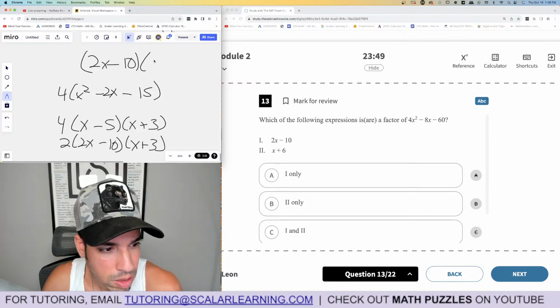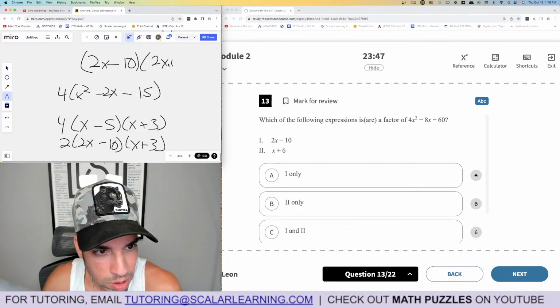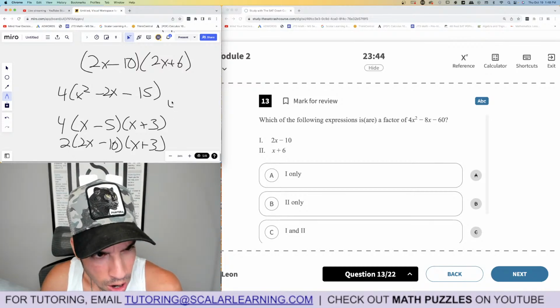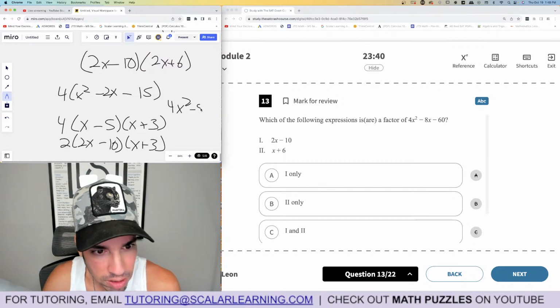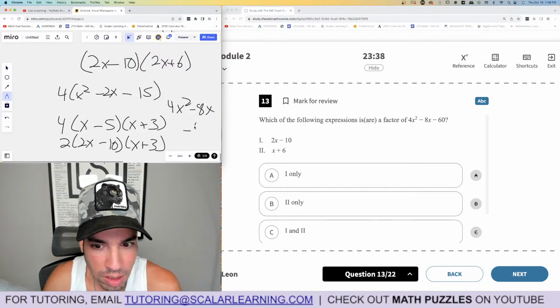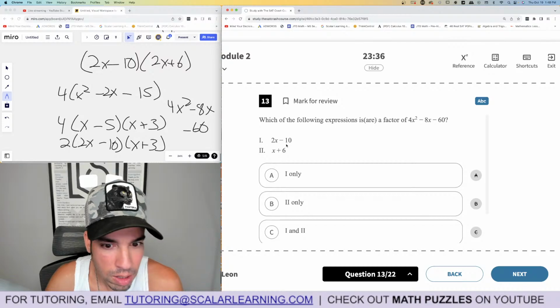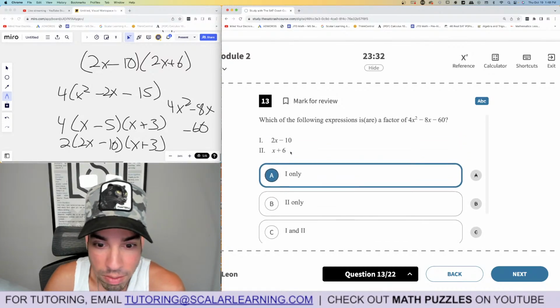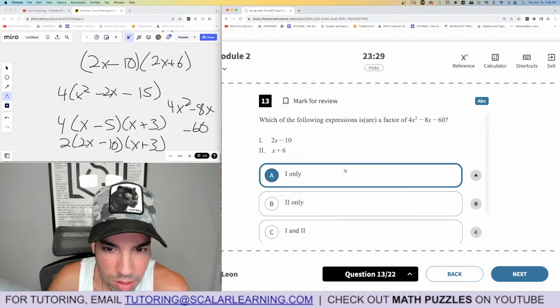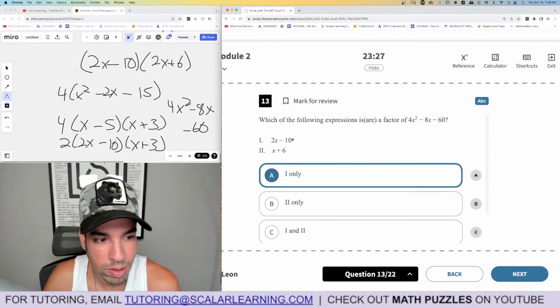Yeah, 2x minus 10, 2x plus 6. This should work. 4x squared, 12x minus 20x is negative 8x. Negative 10 times 6 is negative 60. Yeah, so it brings us back here. So anyways, 1 is the only answer. I mean, it's definitely a factor. It could be neither, but that one's definitely right.